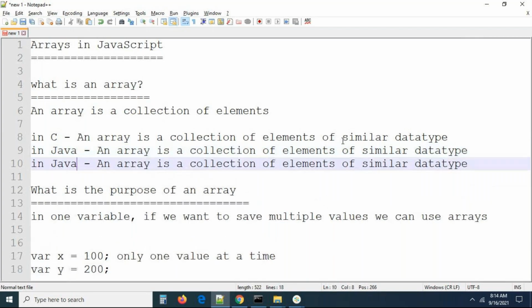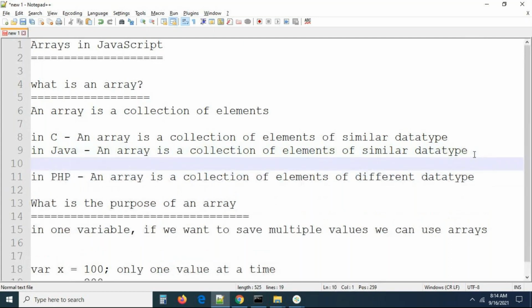You can see in PHP, this is also a server-side programming language. An array is a collection of elements of different data types. I mean, we can create an array with different types of elements, not the same type. Same type in the sense, for example, if you are creating an int array in C, this array should contain integer values only. We cannot have anything else. So that's called similar data type. But here in PHP, an array is a collection of elements of different data types.